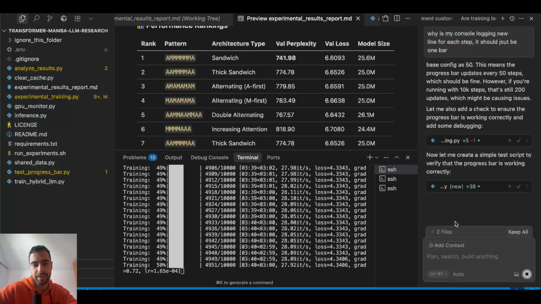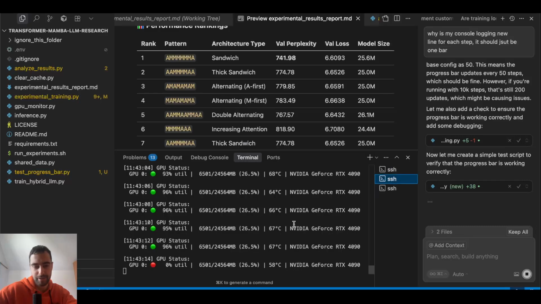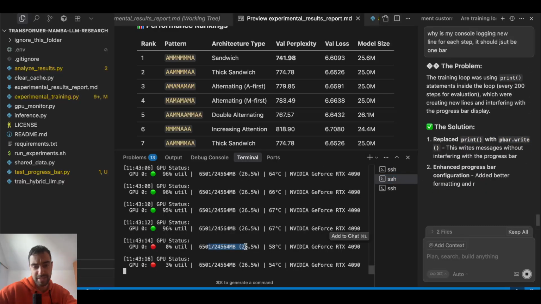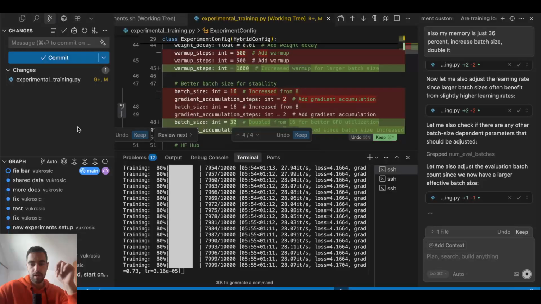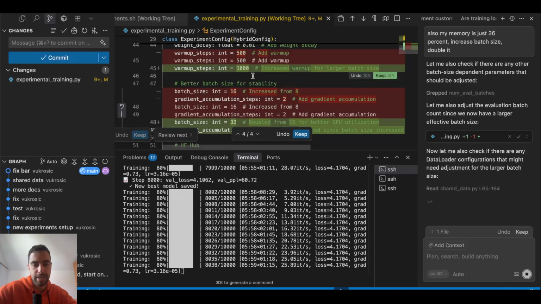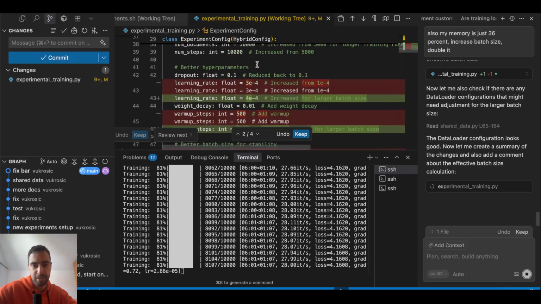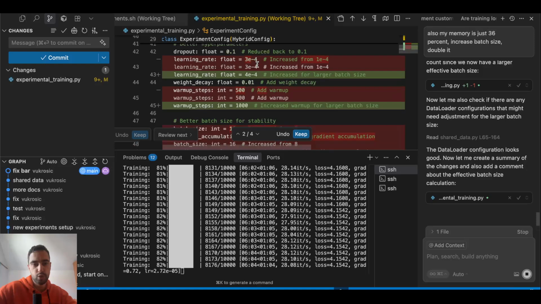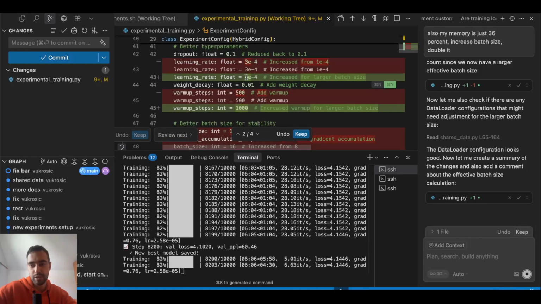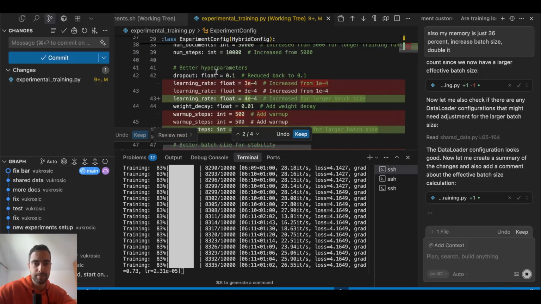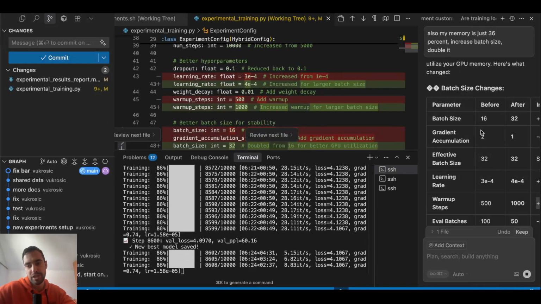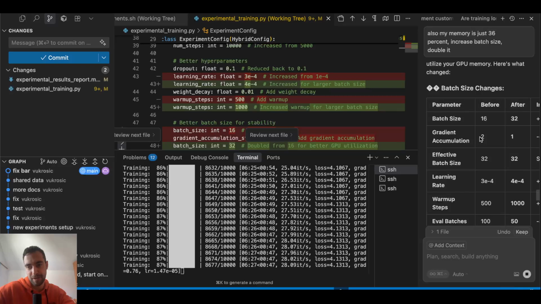Memory. Oh, I think we're underutilizing memory again, by the way. Just 26%. I forgot to increase memory, but it's okay. Just let it run this way. So I want to fix this logging and I want to increase my batch size because memory is underutilized. I want to double it. So I need to actually change the learning rate a little bit, increase it a little bit, and warm-up steps, and gradient accumulation goes back to 1. So it's just going to train faster. It's going to do the same thing as 16.2, but it's just going to train faster and use more memory at